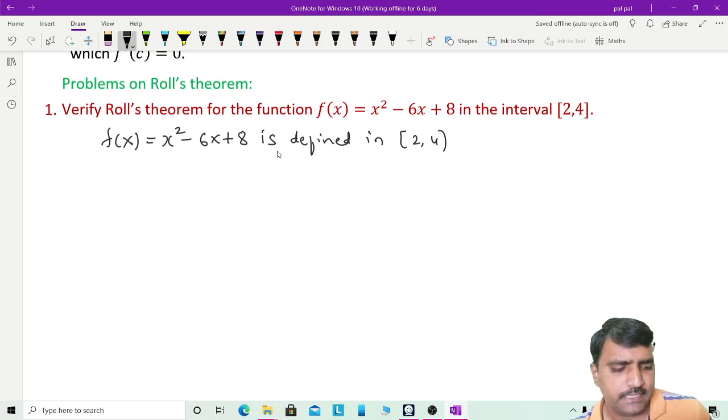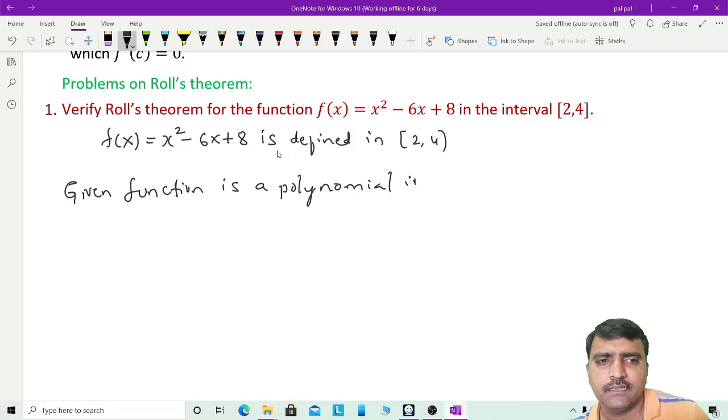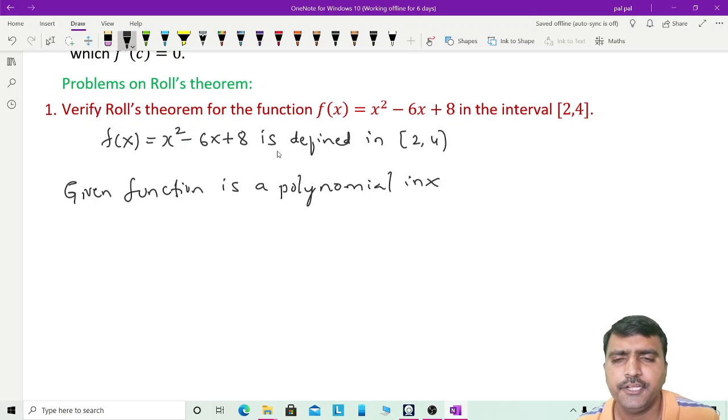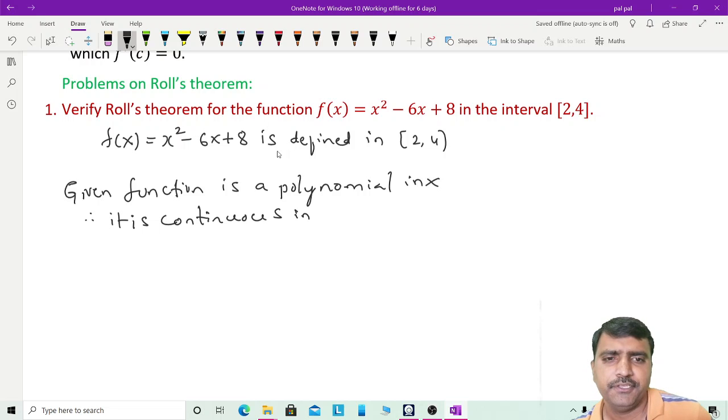So you write that the given function is a polynomial in x. All polynomials are continuous functions. So it is a polynomial in x, therefore it is a continuous function. Therefore it is continuous in the interval 2 4. This is the first condition. It satisfies the first condition.